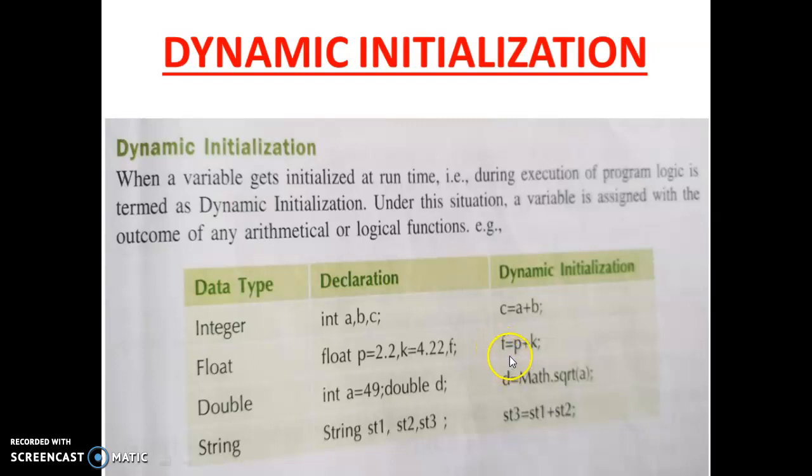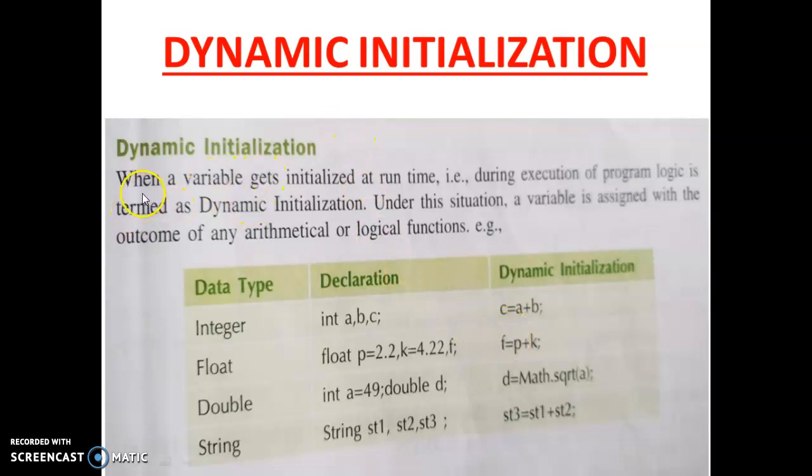So at run time, it gives the value of a while the program is running. This is called dynamic initialization. Dynamic means at run time it gives its value.